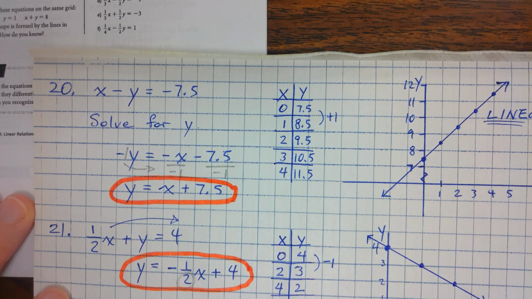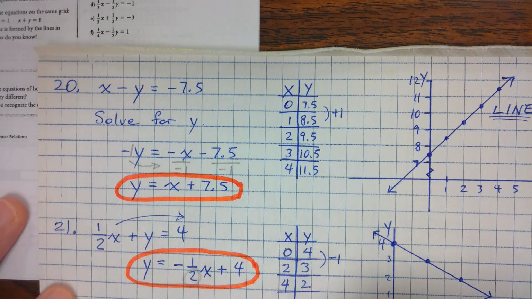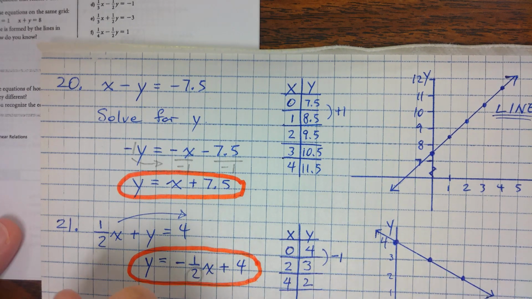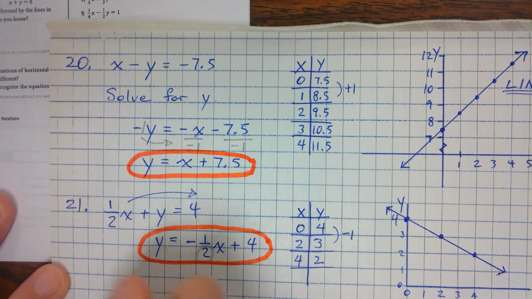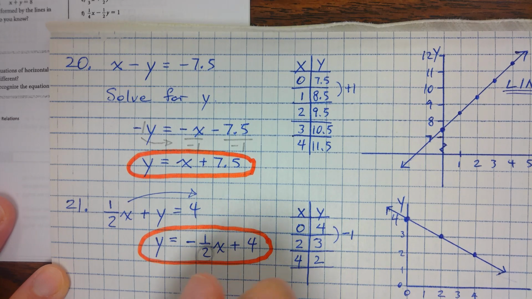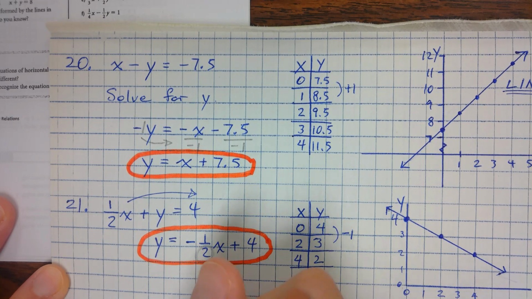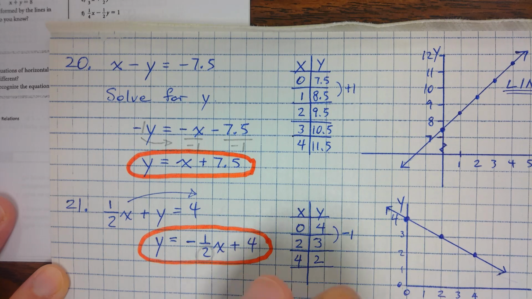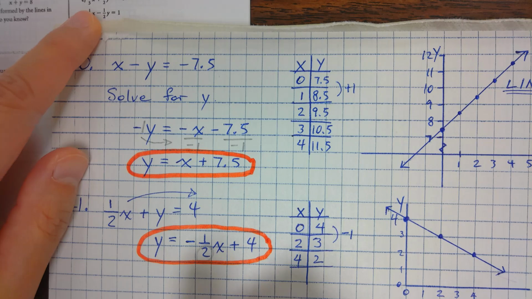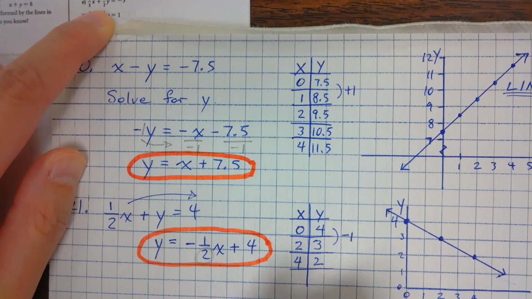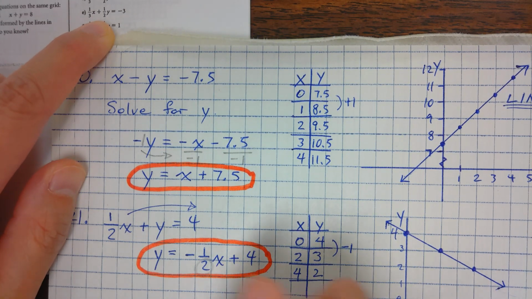Let's do 21E. 1/3 x plus 1/2 y equals -3.